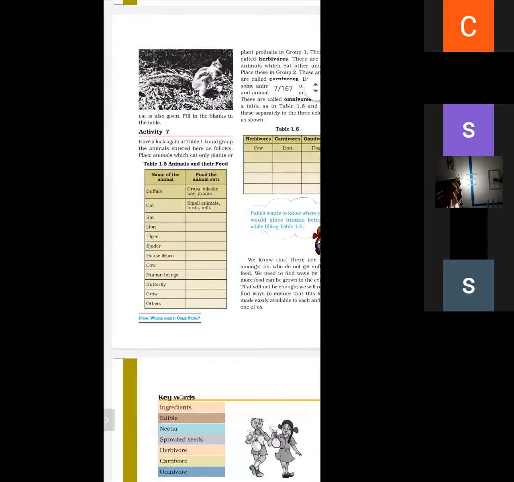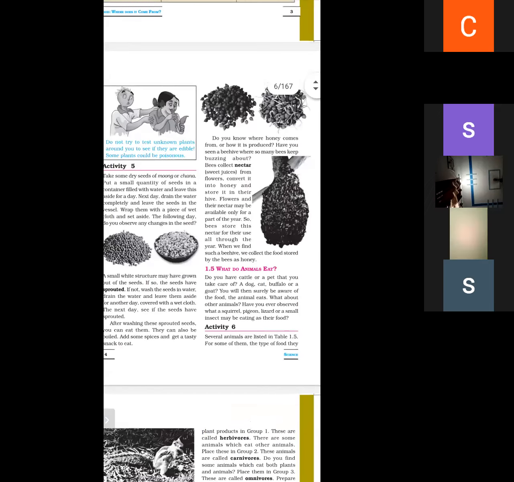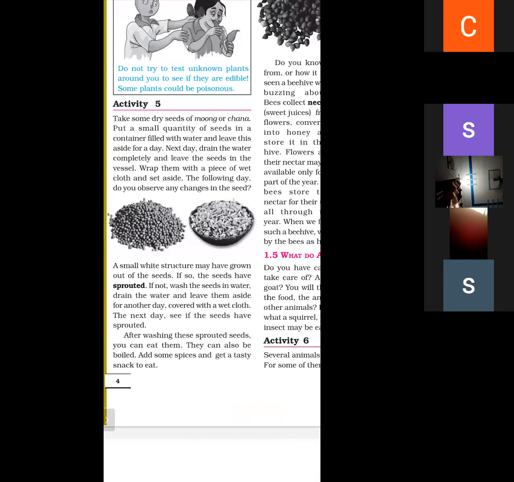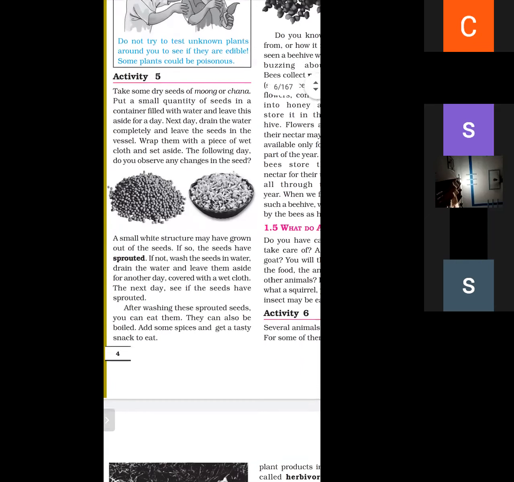So today we will study how to make sprouts. Firstly, put a small quantity of seeds in a container filled with water and leave it for a day. Drain the water completely and leave the seeds in the vessel. Wrap them with a piece of wet cloth and set aside. The following day, a small white structure may have grown out of the seeds. If so, the seeds have sprouted.